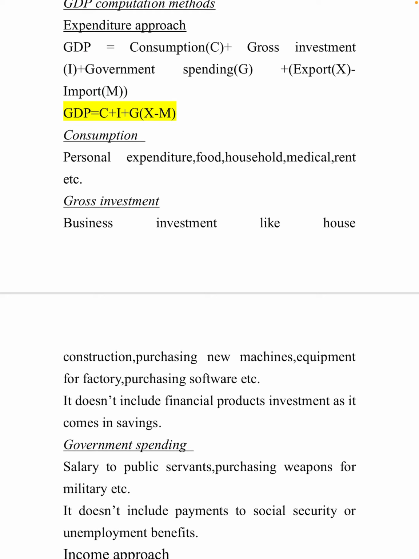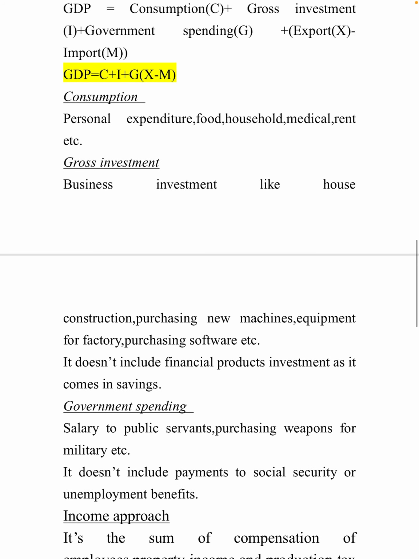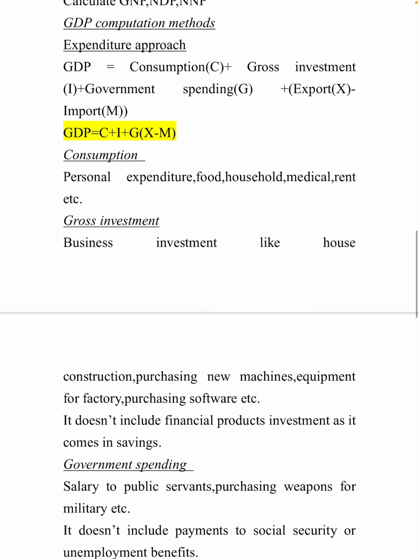X minus M you will be able to remember. Sig you have to remember. C plus I plus G sig. Cigarette you can think like that. C is consumption, gross investment, I is investment, G is government spending, X minus M is export minus import. It is the expenditure approach. If these things are given in the question, you have to find it in this method.